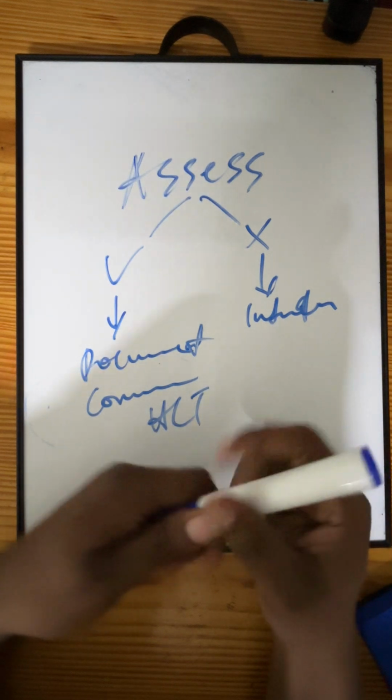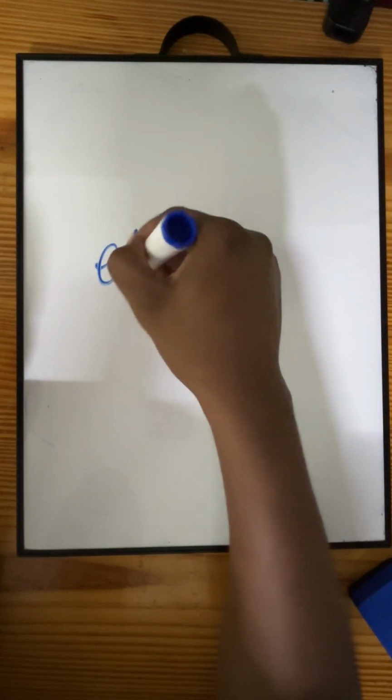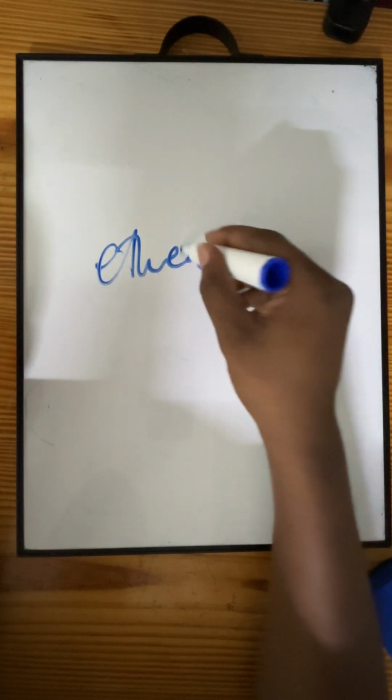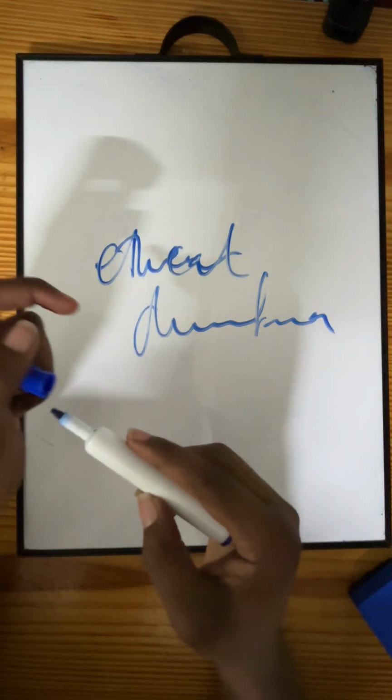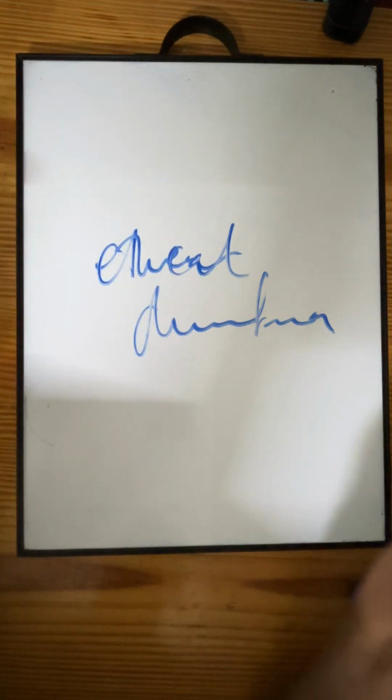We also want to carry the family member along as well. The family member is important, because if you do not carry the family member along right from the beginning of the care, it can lead to ethical dilemma, right? We don't want ethical dilemma issues.